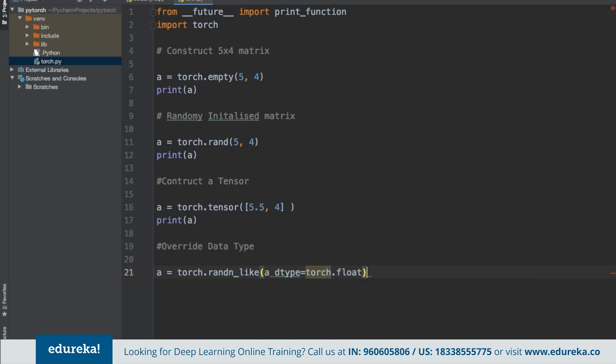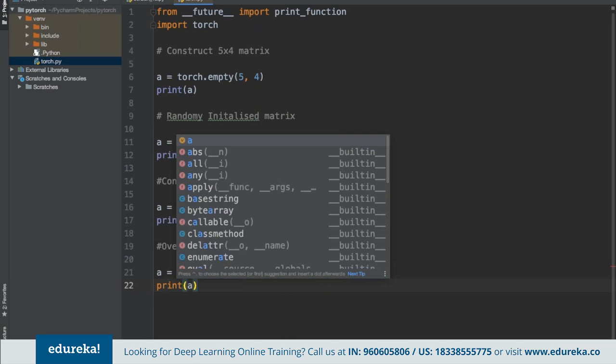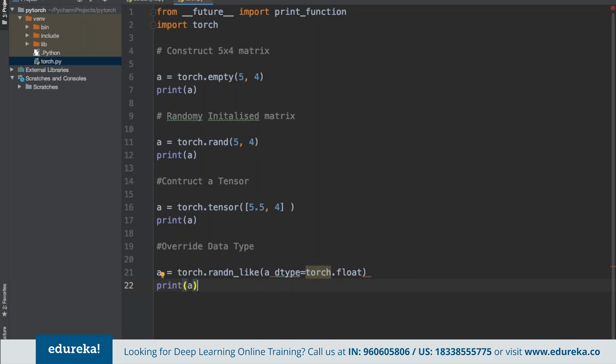We are looking to change it to float value here, right? We can specify that again, then we can simply start printing A as well. Depending upon our requirement, we can change accordingly here. Same way, if you want to change it to float, or if you want to change it to double, we can do that accordingly.